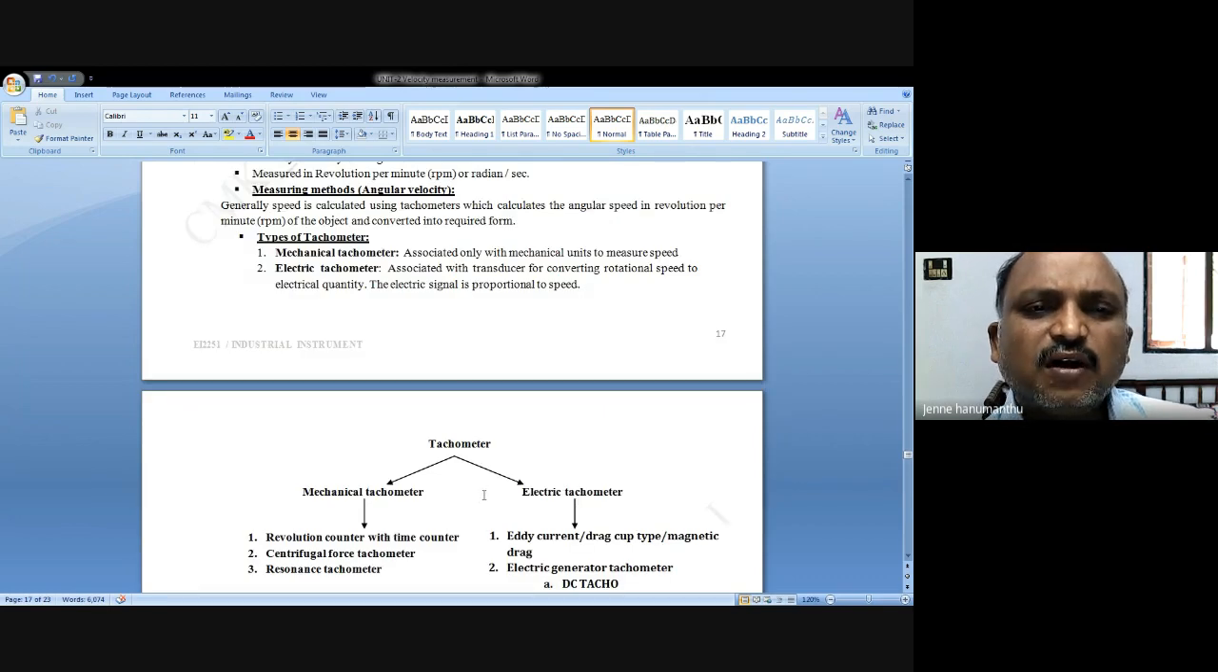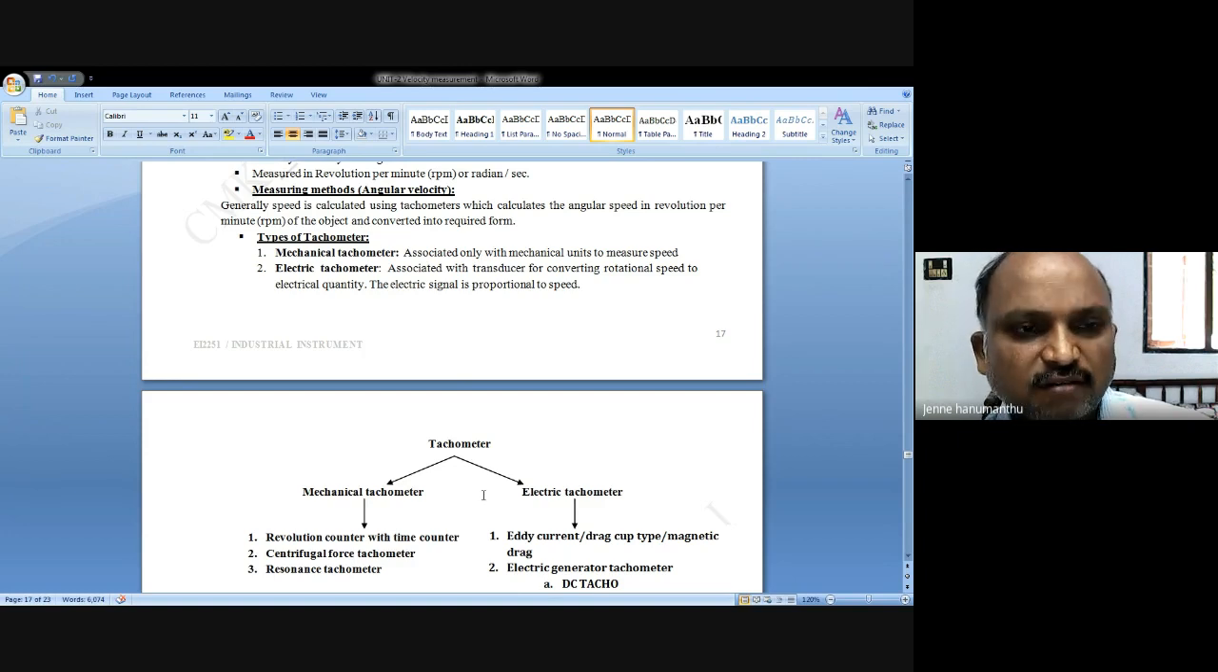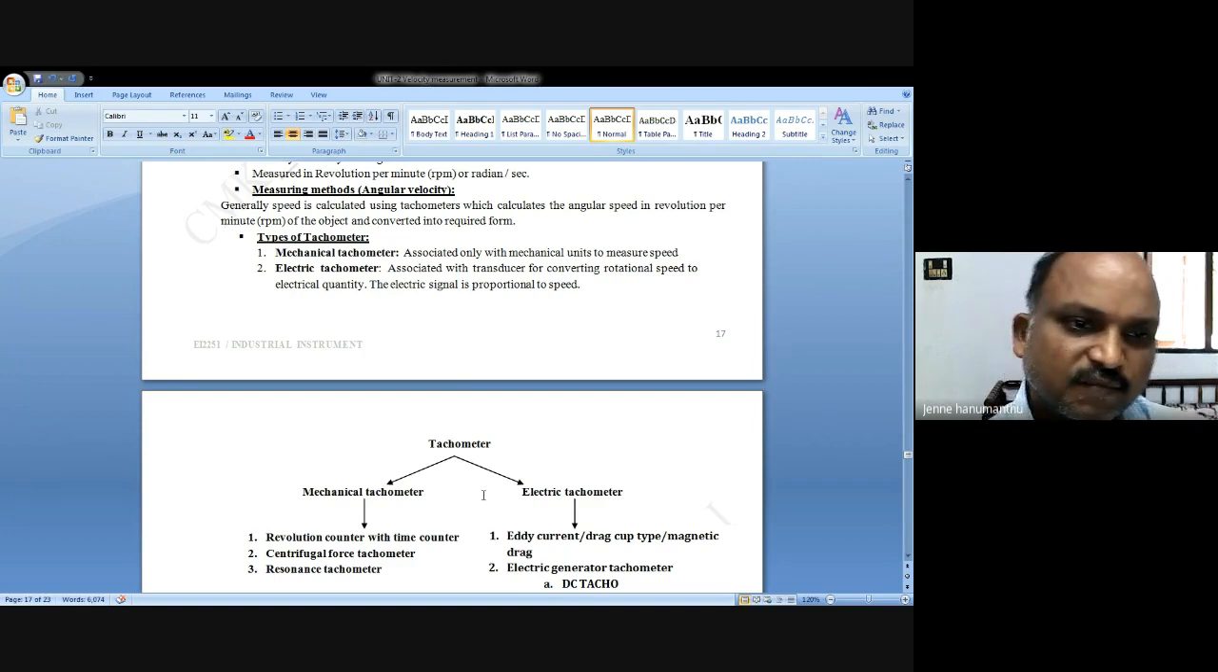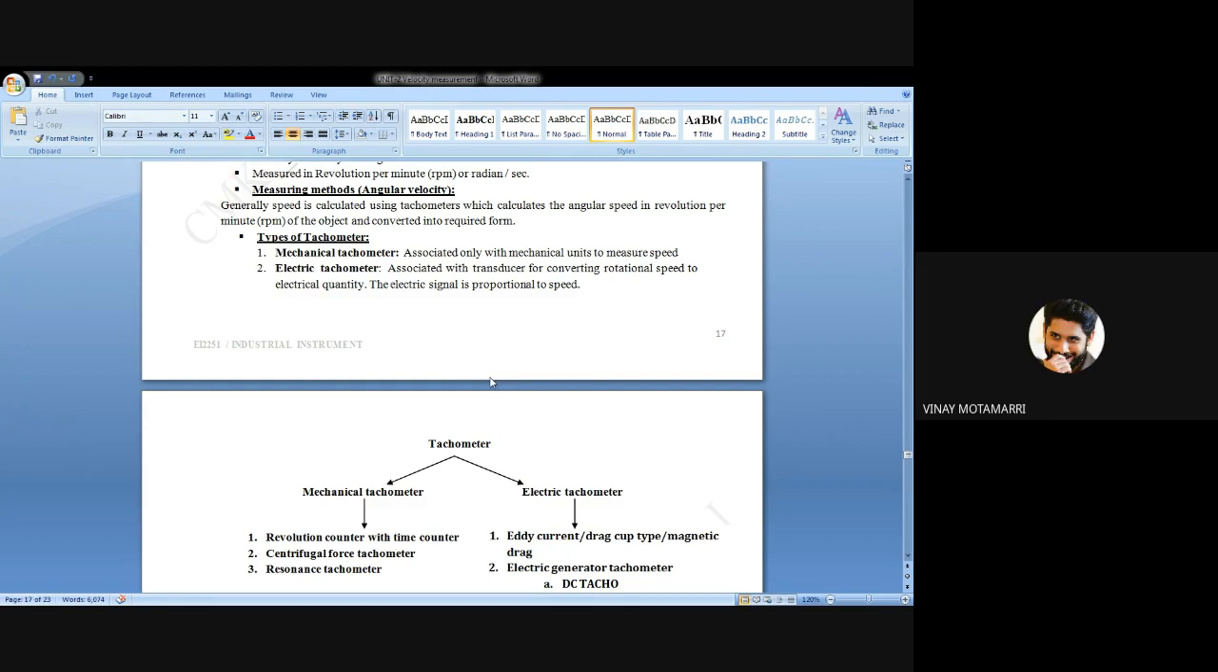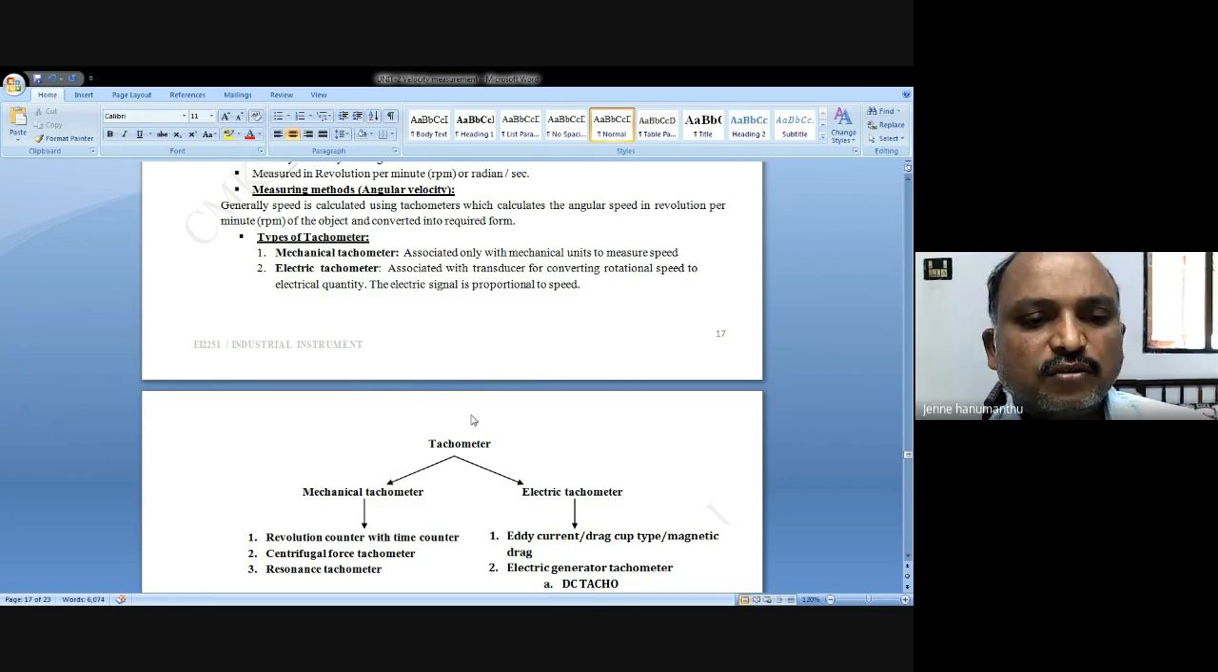I think the same concepts are also available in IA1, but I don't know whether you have studied under this IA1. The same concepts, measurement of velocity, are also available there. Is Mr. Vinay available? Yes, sir. Anyhow, it is a revision for you because the same concepts are available in the A2 also.